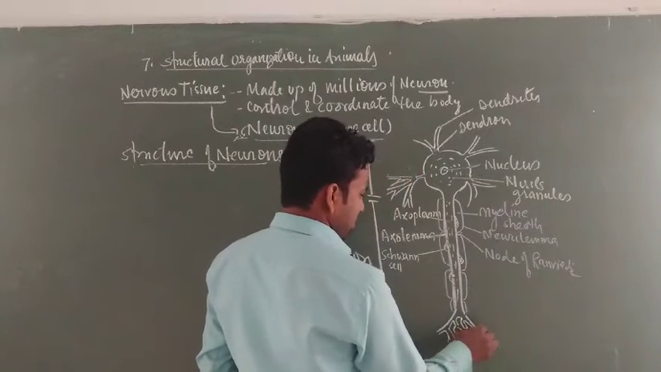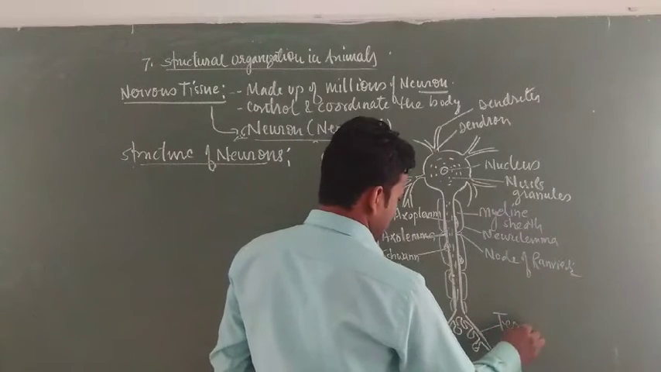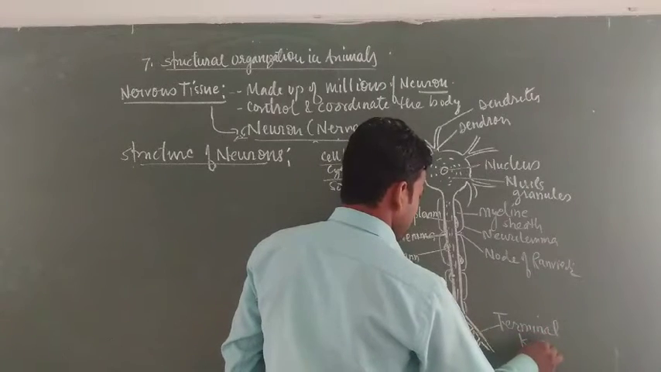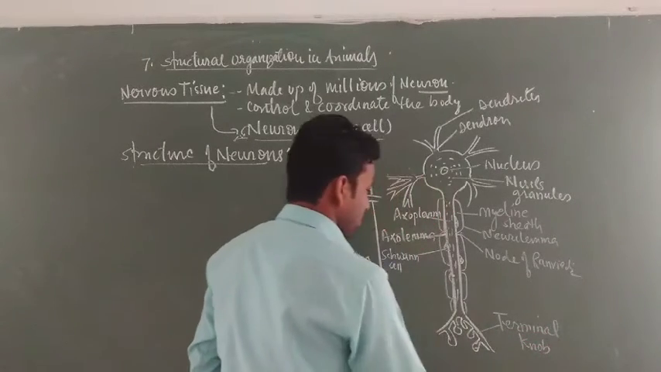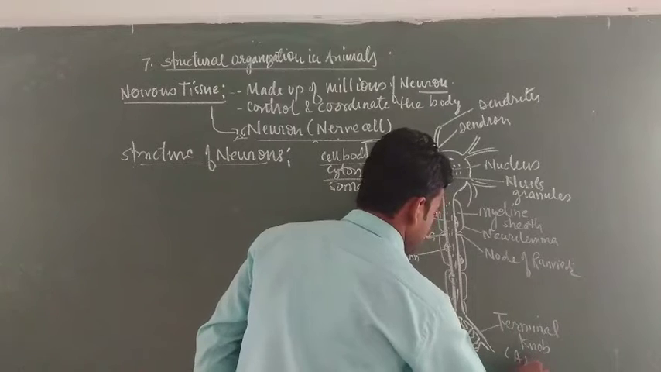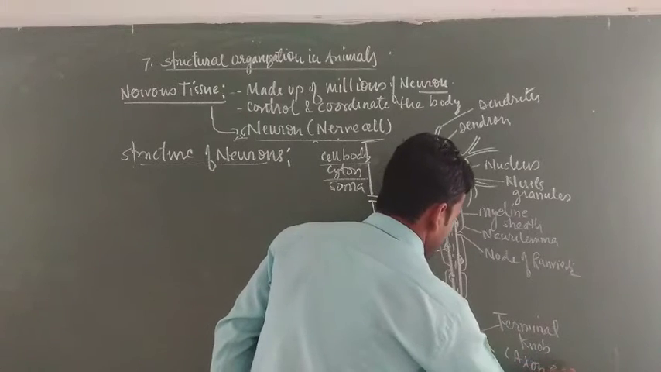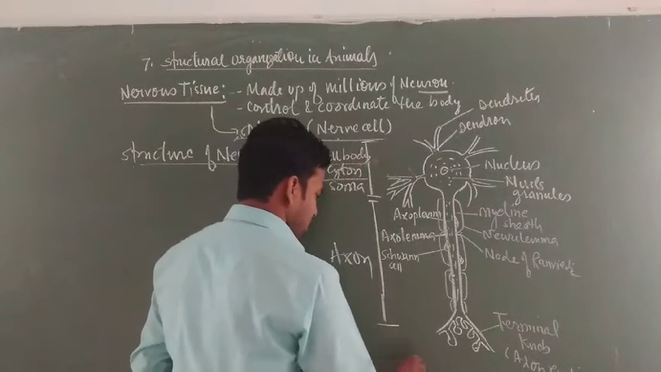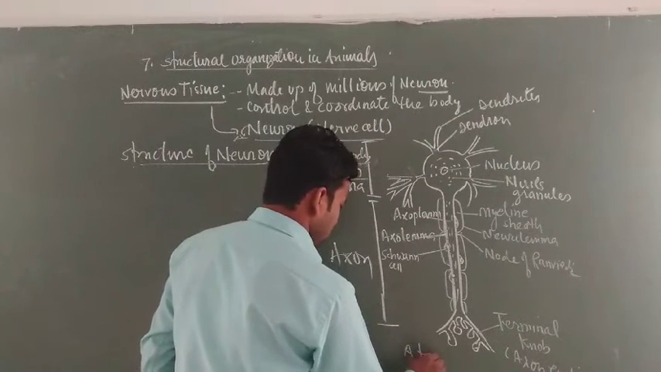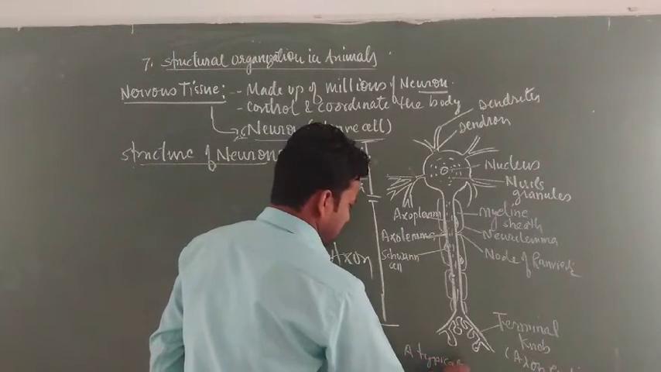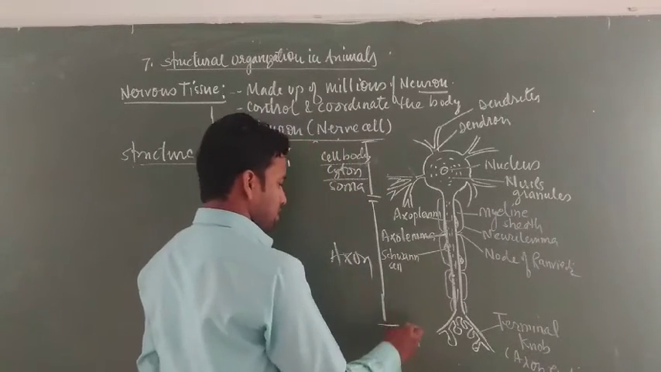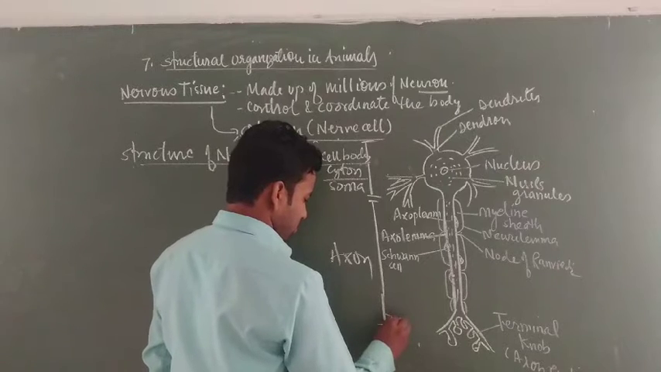This is a terminal arborization, also called terminal knob, or axon ending. Now this is the structure of a typical myelinated neuron.